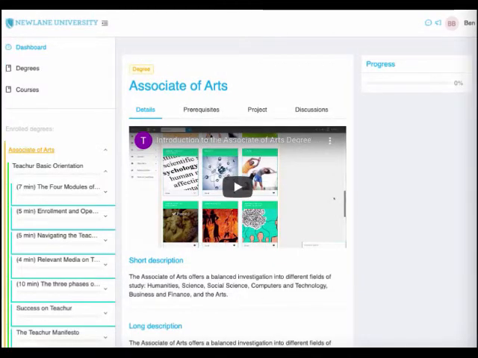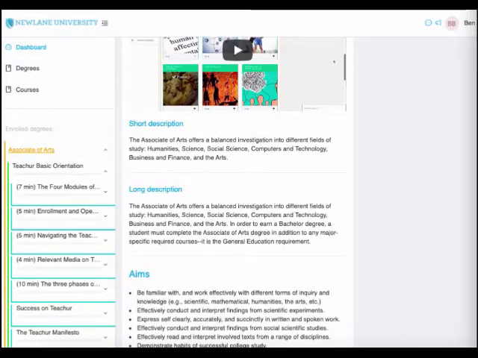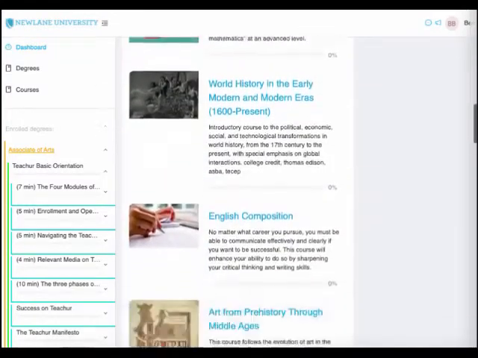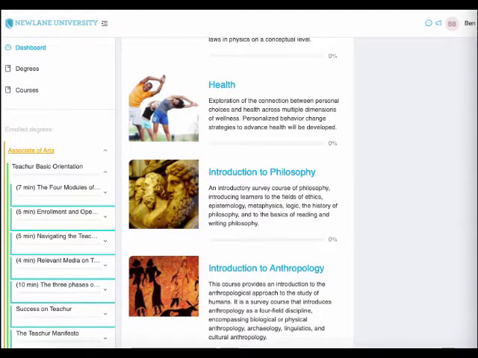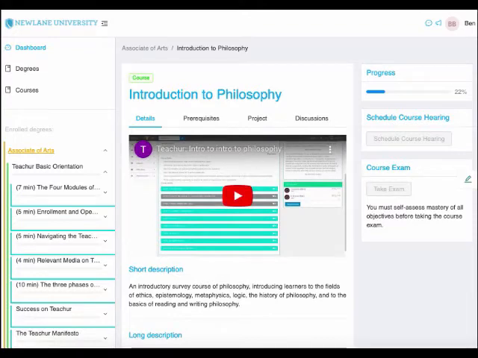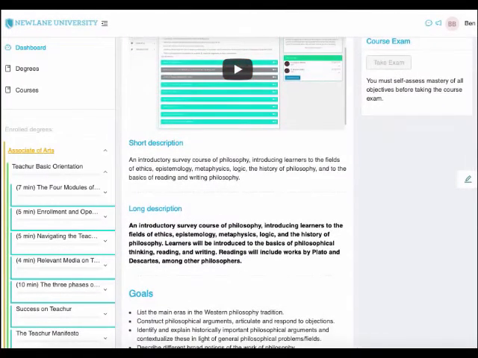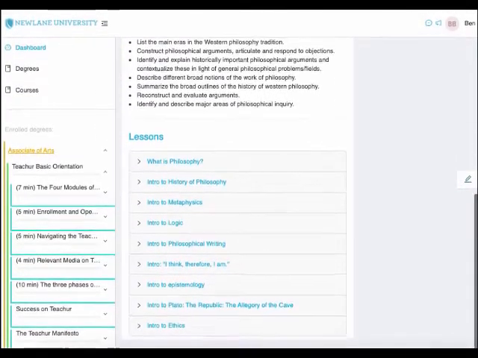So I'm in the Associate of Arts degree now, and I can see there's an introductory video, a short description, a long description, the degree aims, and then here are the courses. Okay, and I'm going to open the Introduction to Philosophy course. And you'll notice that the layout is very similar to the degree layout. Again, I can see there's an introductory video, a short description, a longer description, and a list of the course goals. And then here are the lessons.